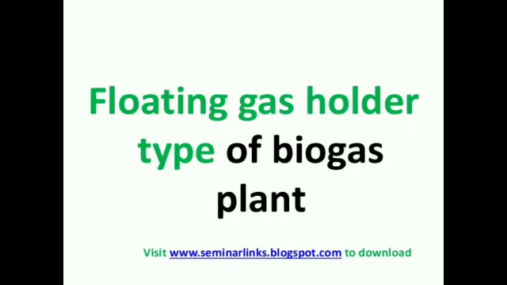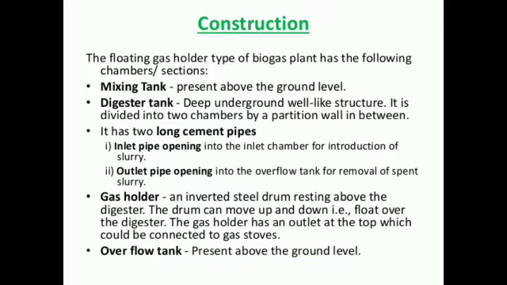Next one is the floating gas holder type of biogas plant. In the floating gas holder type, all the working and all the construction of the biogas plant is the same. Here we will discuss only the differences between the fixed dome type and the floating gas holder type of biogas plant.